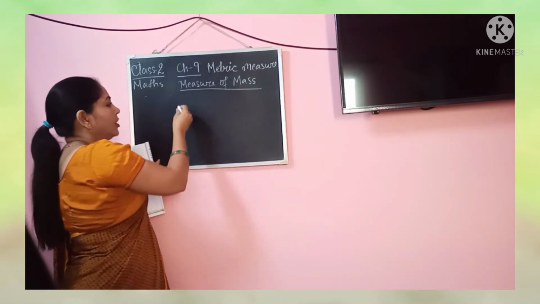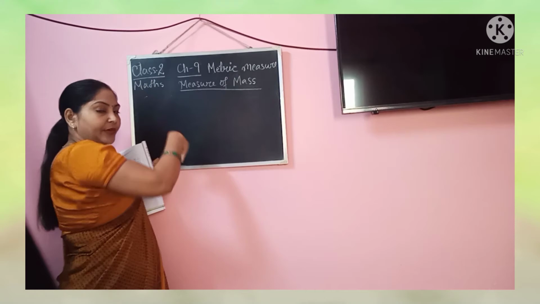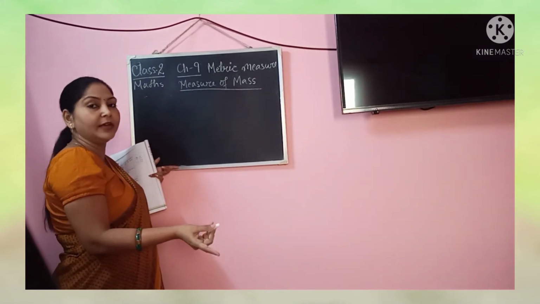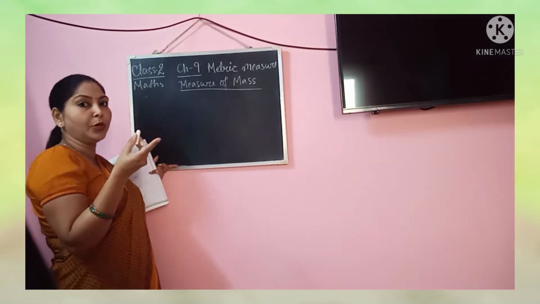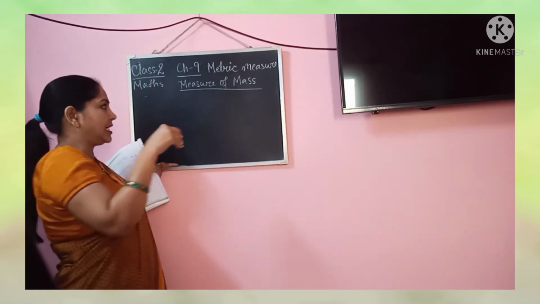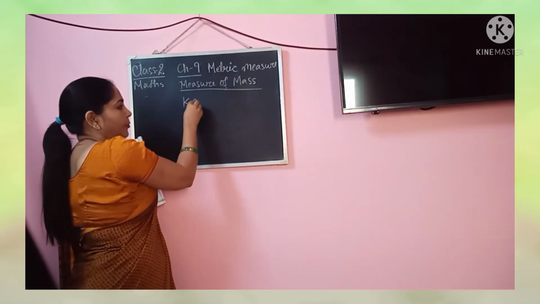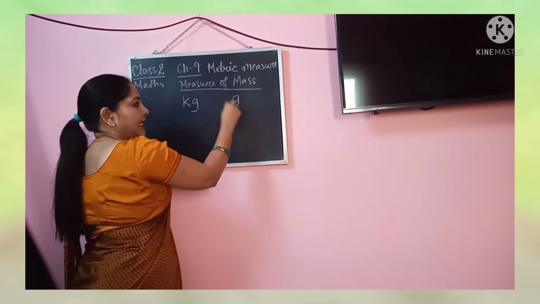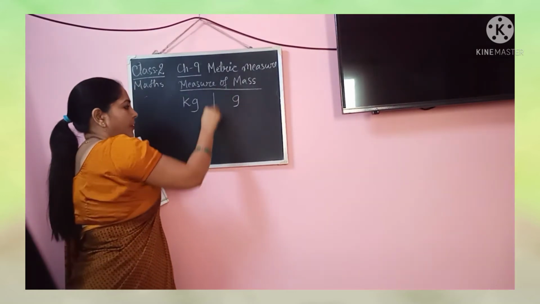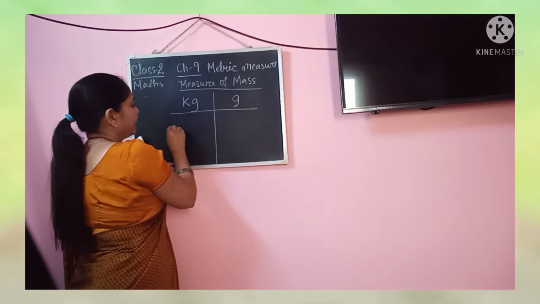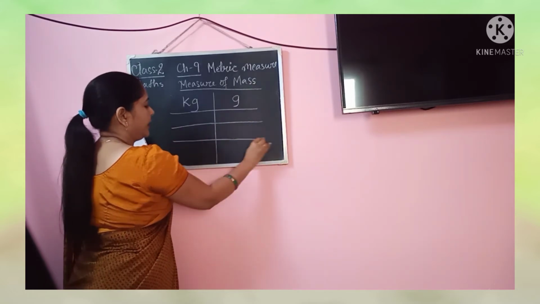Alright. So you will again make that grid. You don't have to make the grid. Your notebook itself has a grid. The boxes are there. So you will just write kg on top and in another box write grams. Alright. And this way I will be doing it for you.